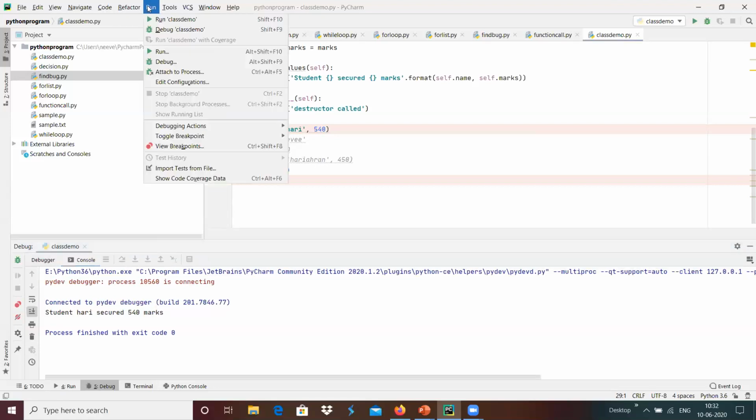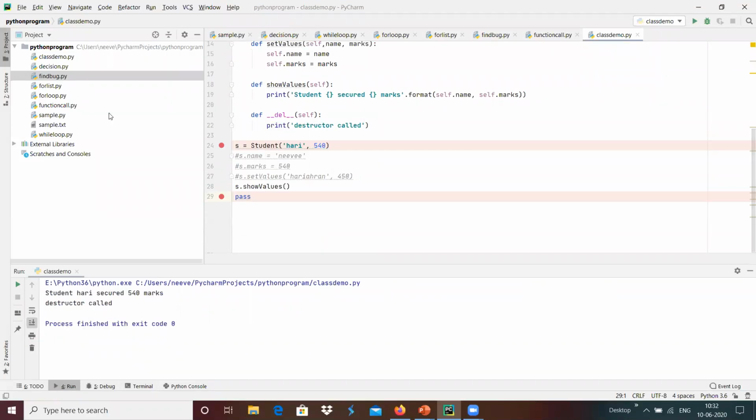After running, the student object is created, and whenever the program is going to finish, before that the objects created in this Python program will be destructed. Whenever that particular object is going to be destroyed, the destructor function will be called in Python.